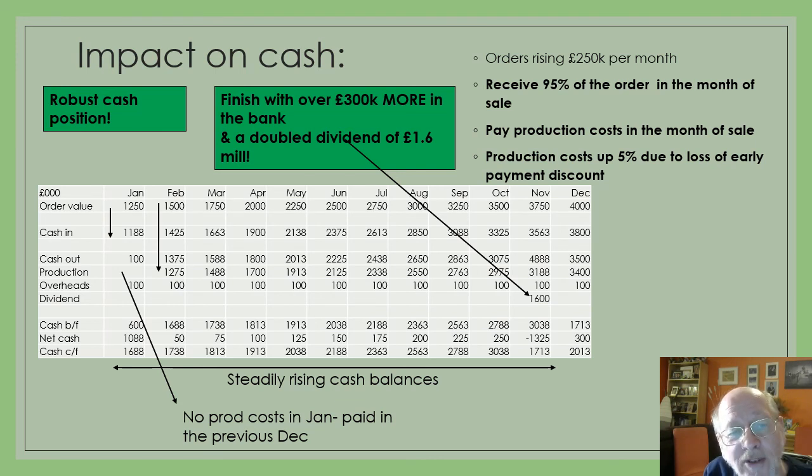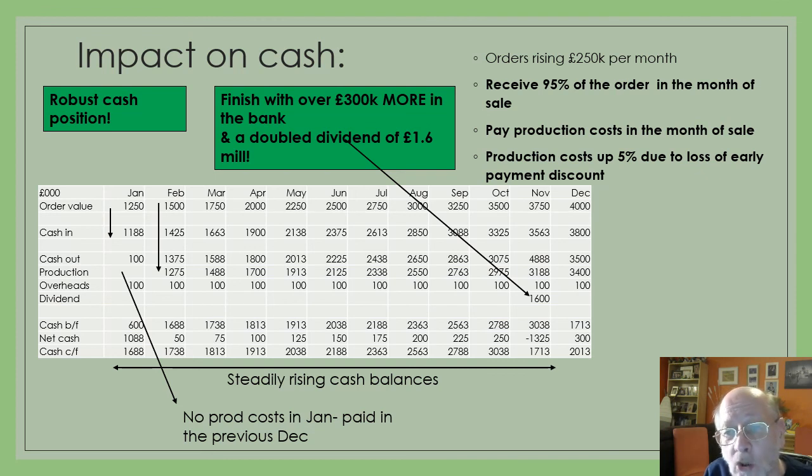Another little bonus there is you'll notice that we aren't paying out any production costs in January, because we had already taken that into account in the previous December. So there's 1 month where effectively we've got free production. So what's the impact of that? Well, if you look down that bottom line, remember that's the one where we were hitting the big negatives on the cash balances. You can see that we've got, once again, steadily rising cash balances. We started with 600,000 at the beginning of January.